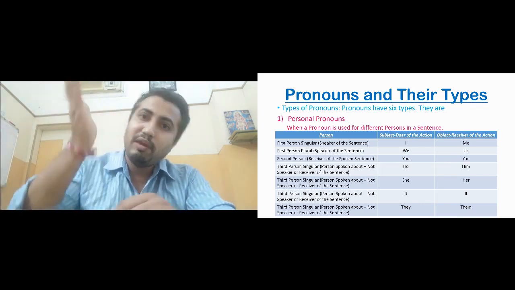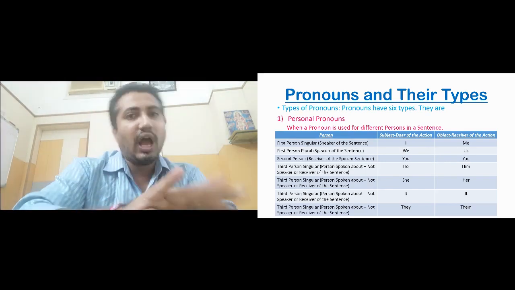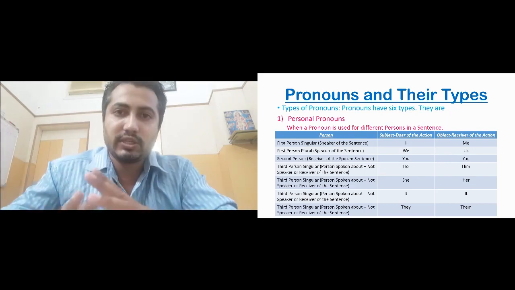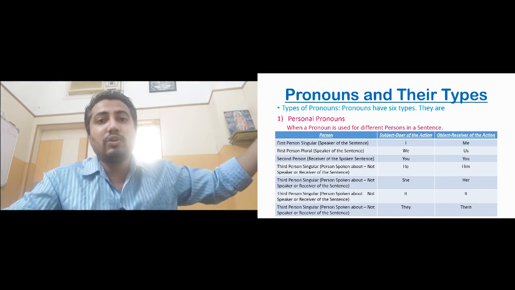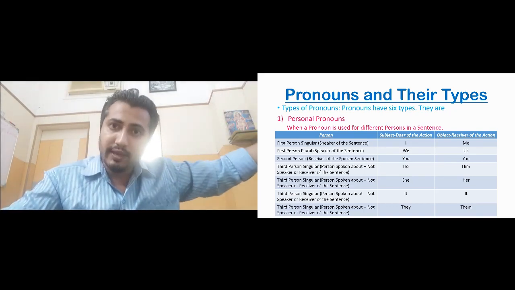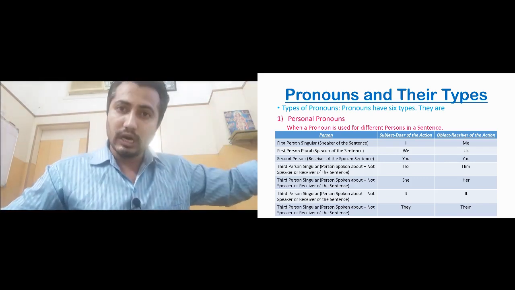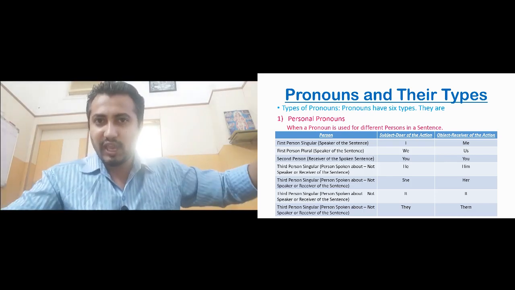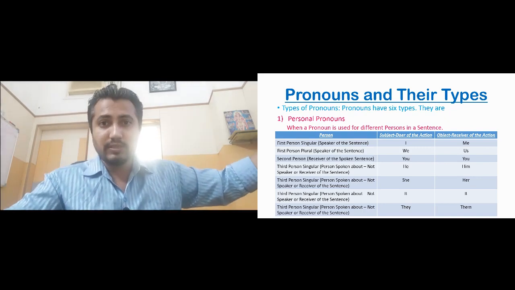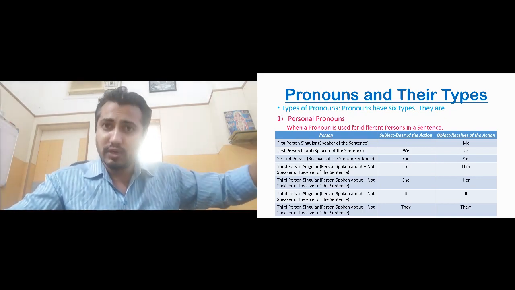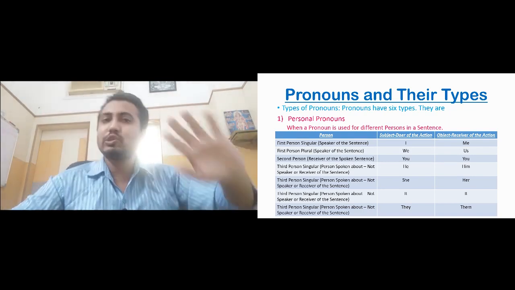How will we understand which is subject and which is object? If you is written before the verb, before the action, it is the subject, and if you is written after the verb, after the action, it is the object. Okay, now let me go to the third person. Third person singular is, if it is a boy, so subject is he, object is him. If the third person singular is a girl, feminine gender, subjective case is she, and objective case is her. And if the third person singular is a common gender or neutral gender, the subjective case is it, and the objective case is also it.